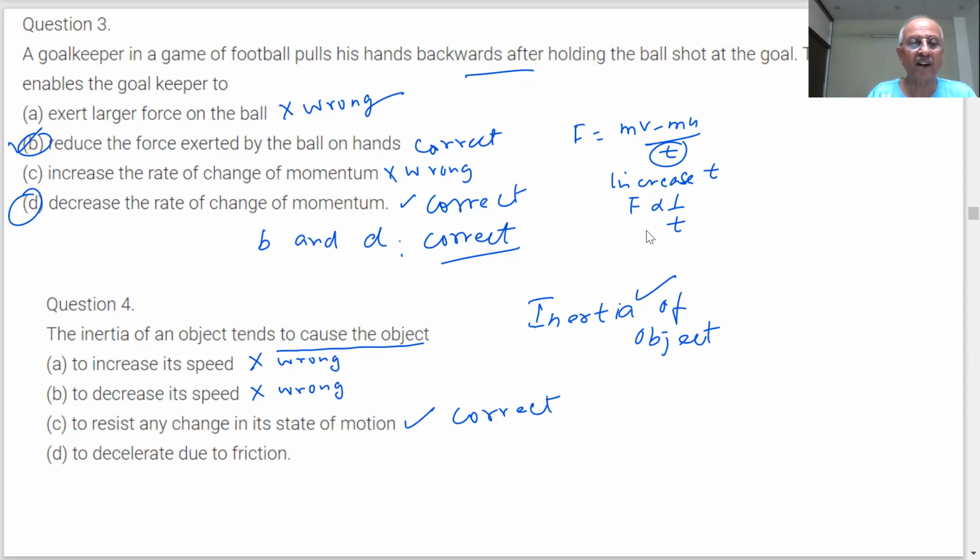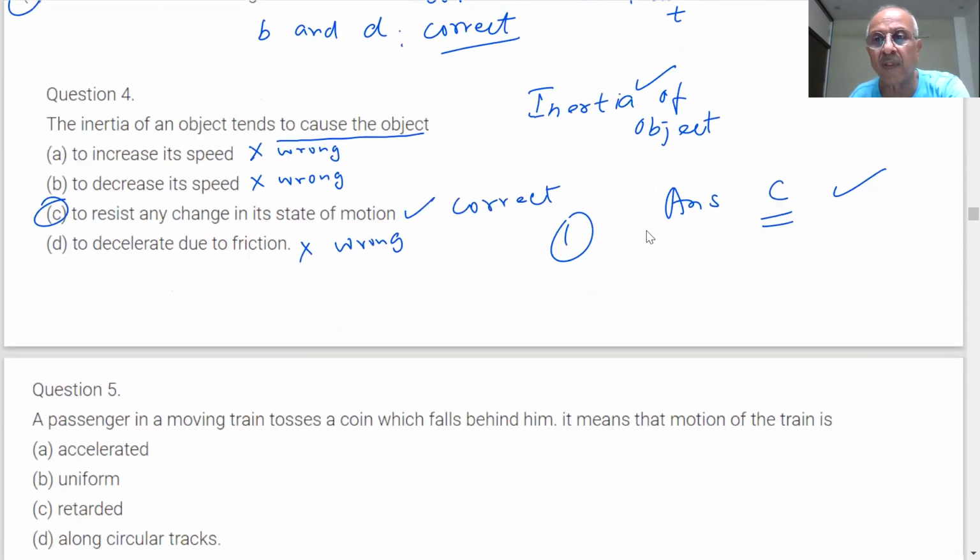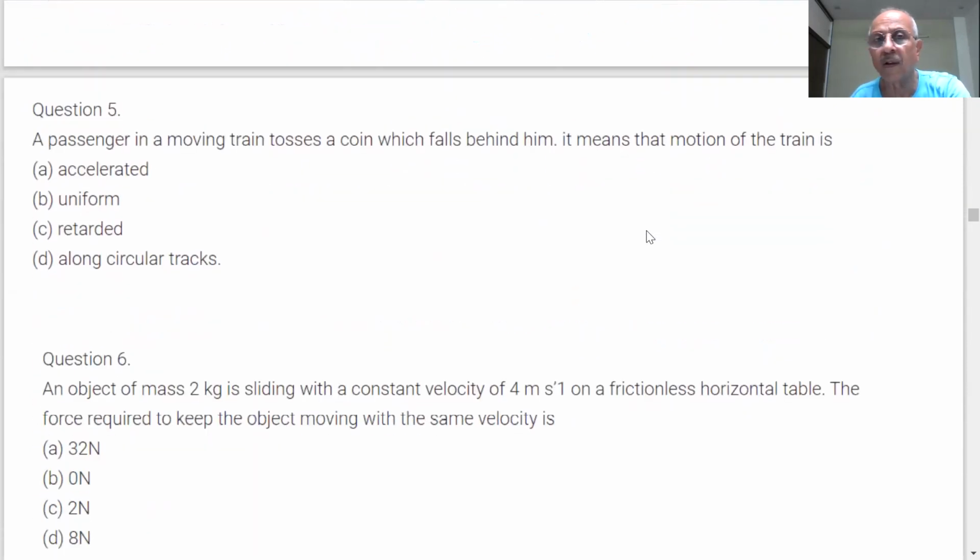To decelerate due to friction. Sir, this is wrong. There is nothing but friction; we are not talking about that. Correct answer is C. Correct answer is C. Next question.